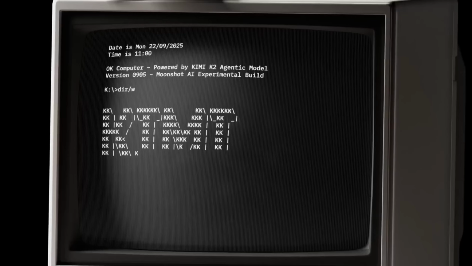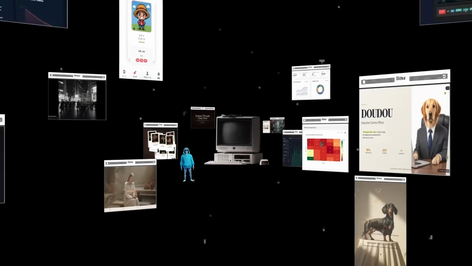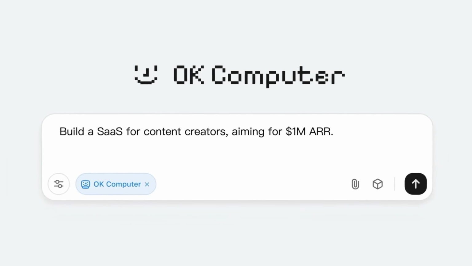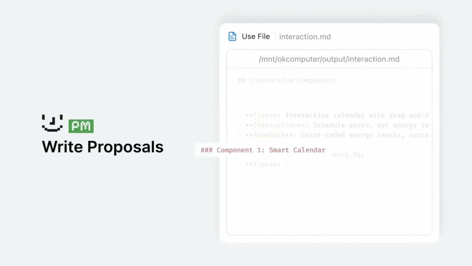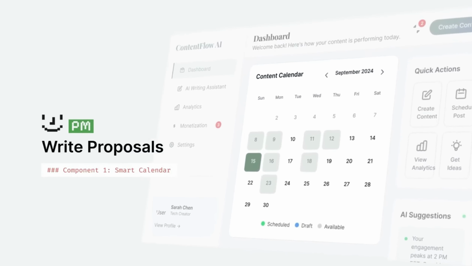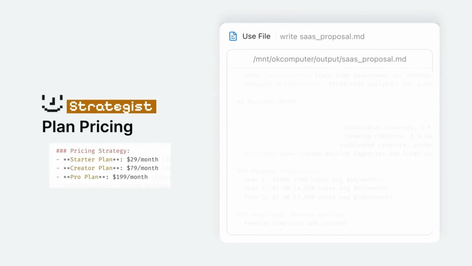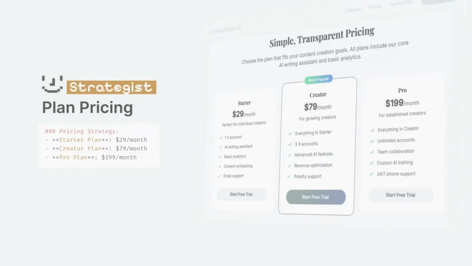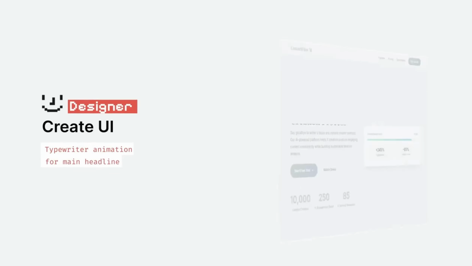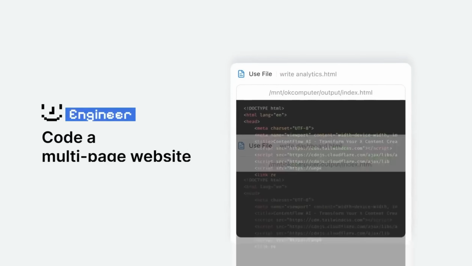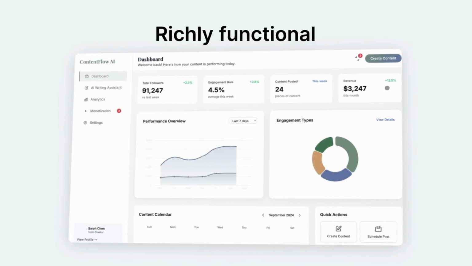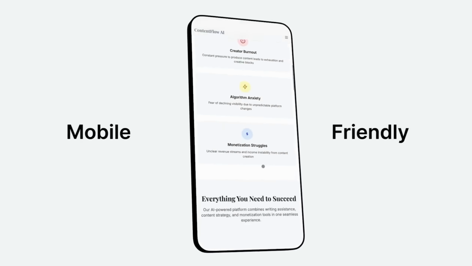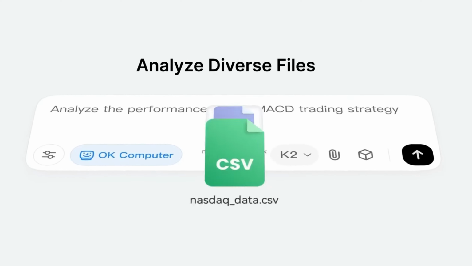Next up, Kimi, which has released one of the best open source AI models out there, just released a new feature called OK Computer. This is basically Kimi in agent mode, kind of like Manus or GenSpark, with just a single prompt. This AI can autonomously go out and execute your task using multiple steps all on its own. So this is like an agent instead of just a regular chatbot, which gives you just one simple answer. This can go on and do multiple steps and create multiple things all on its own. For example, this can create websites with multiple pages, or complete slides, or interactive dashboards.